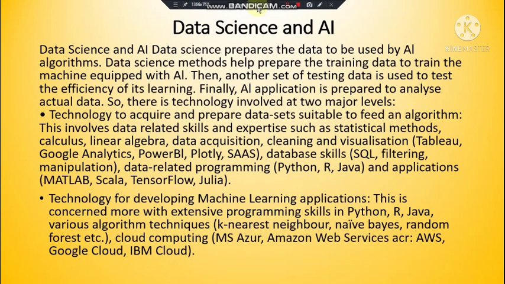So there is technology involved at two major levels: technology to acquire and prepare data sets to feed an algorithm, which is done initially, and finally technology for developing machine learning applications for the actual data. So many examples are given under this too, which you go through once and hope you will understand. A bit difficult, this chapter, but if you pay attention, you will understand this chapter thoroughly.